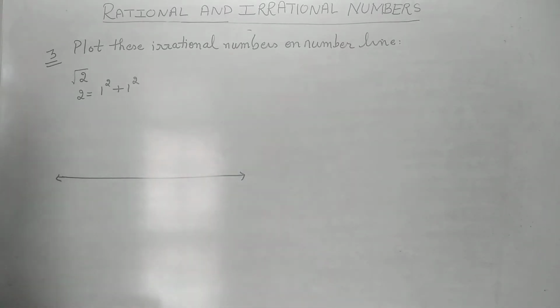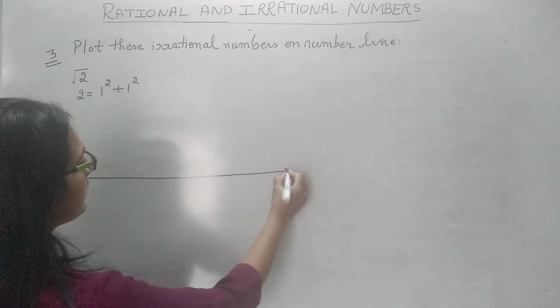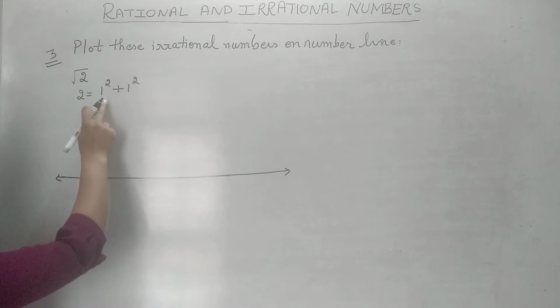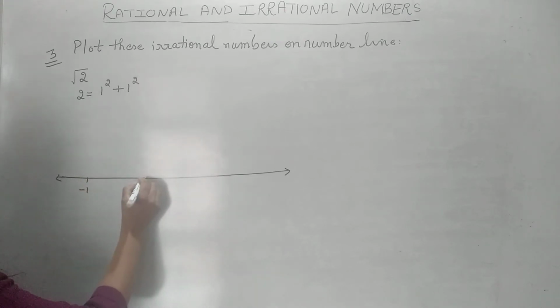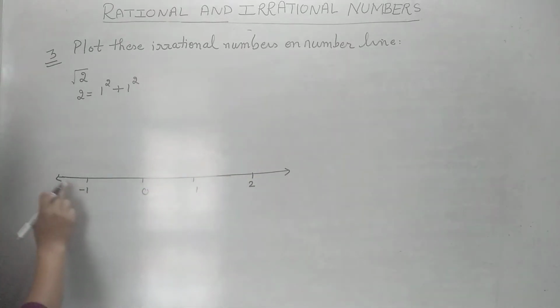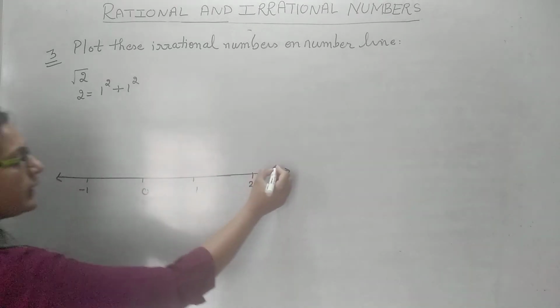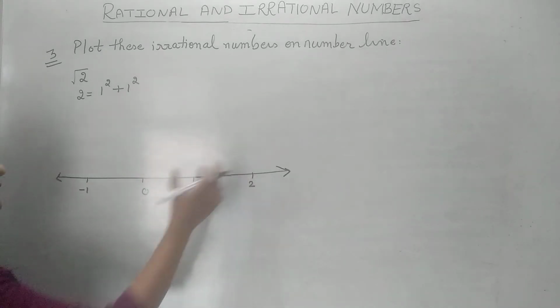You can make a little bit big number line in order to make it more clear. A number line. Now 2 I have to plot. So I have taken -1, 0, 1 and 2. I make this line with the help of scale, then arrows with the help of scale. Then from the scale, by taking 1 centimeter each, I have plotted these points.